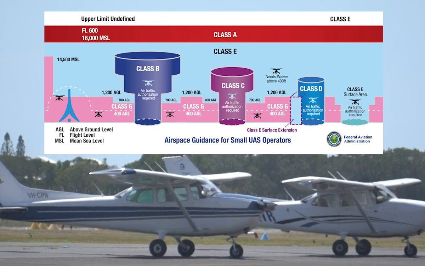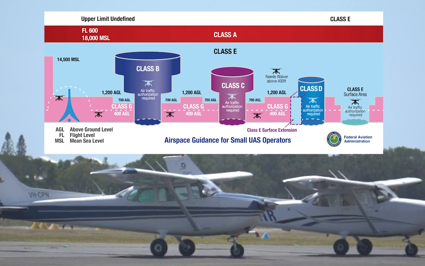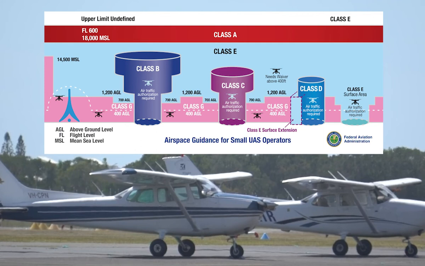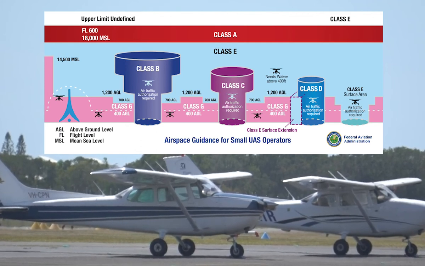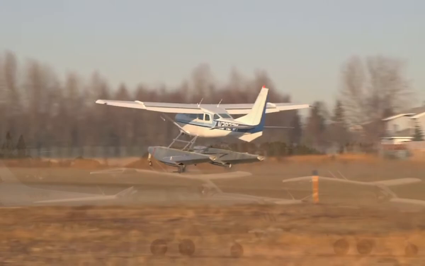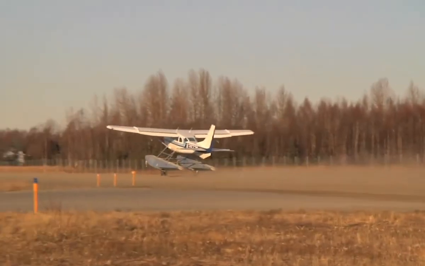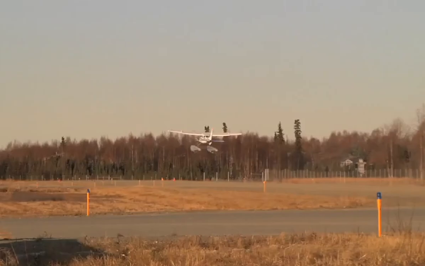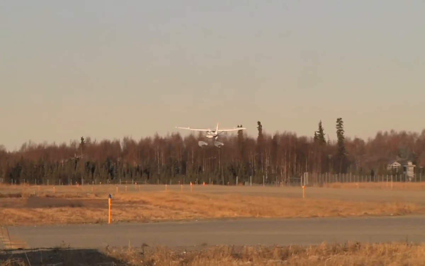Some small airports are located in Class E controlled airspace, but do not require prior authorization in order to operate near them, since the controlled airspace starts at 700 feet AGL. There are multiple types of Class E airspace, only one of which, Class E2, requires authorization in order to operate from the surface to 400 feet AGL. Always check the FAA's B4UFLY app or B4UFLY on the web for specific information about the airspace you plan to operate in.